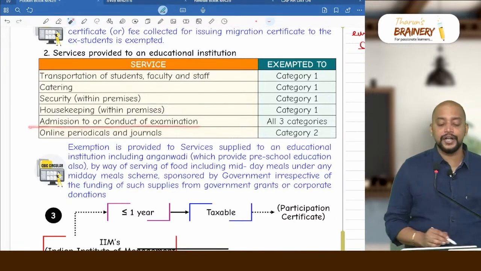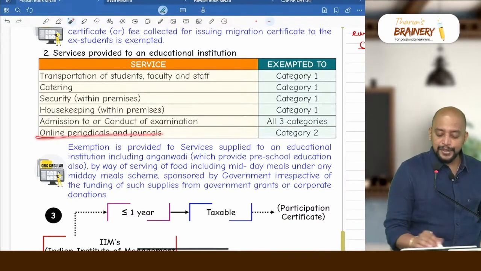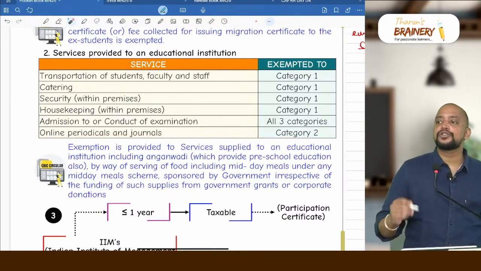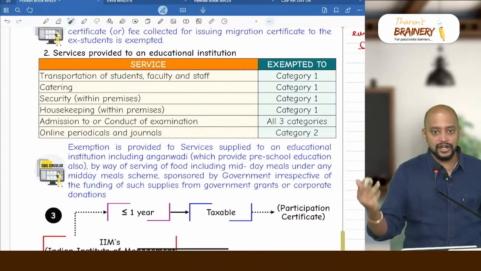Then admission to or conduct of examination, for all 3 category institutions it will be exempted. Online periodicals and journals, only category 2, because online periodicals and journals are required only for category 2. Category 1 and category 3 it is not required.